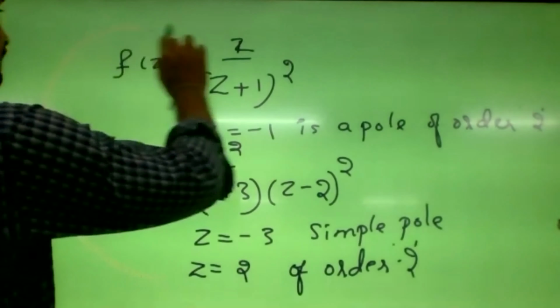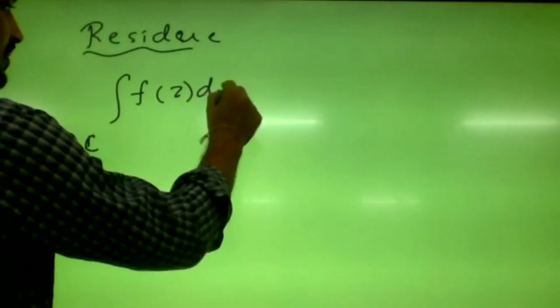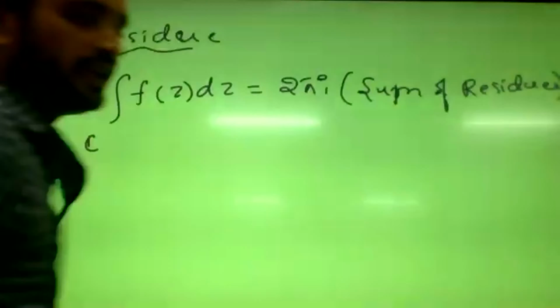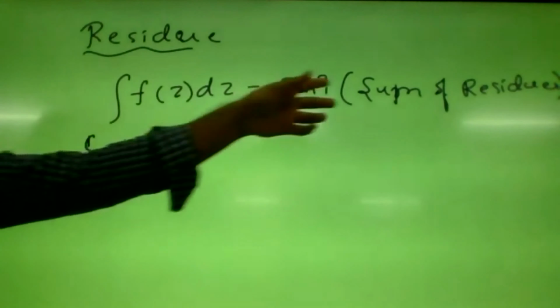The residue theorem is: if the function is analytic everywhere except at some points, then the integral over C of f of z dz will be given by 2 pi i into the sum of residues. So this is the residue theorem. Now we should know how to find out the residue.